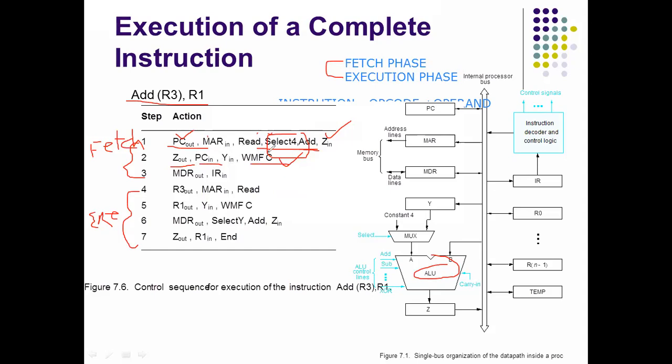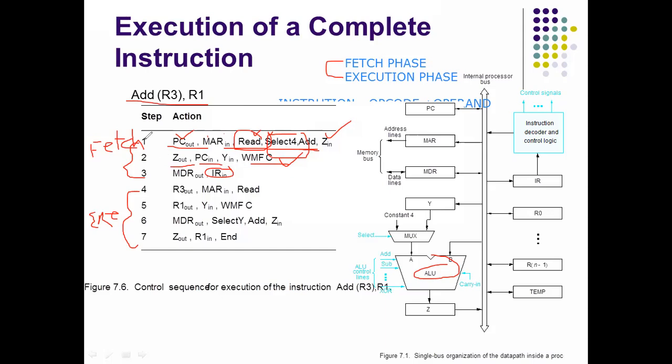WMFC means wait for memory function complete. That means after completing this read operation only. Okay, so next what happened? MDR out, IR in. That means whatever the data needed to do that instruction will be moved to IR. That means the data and that instruction will be moved to IR.